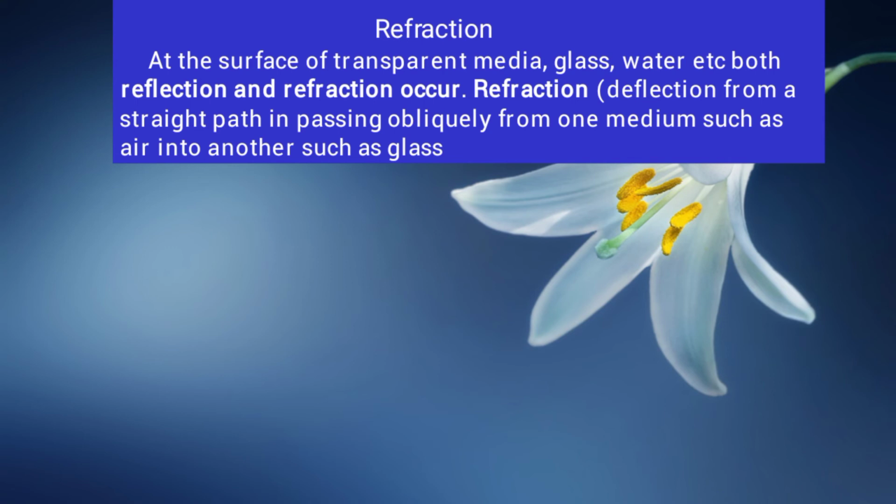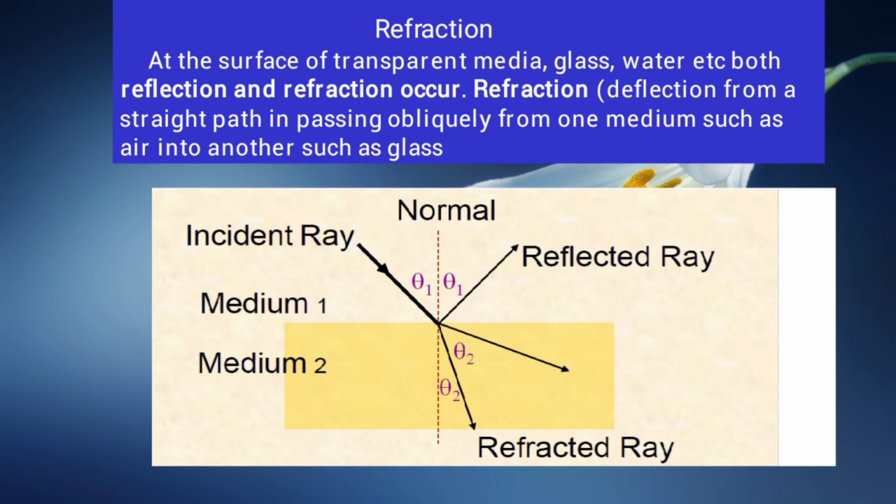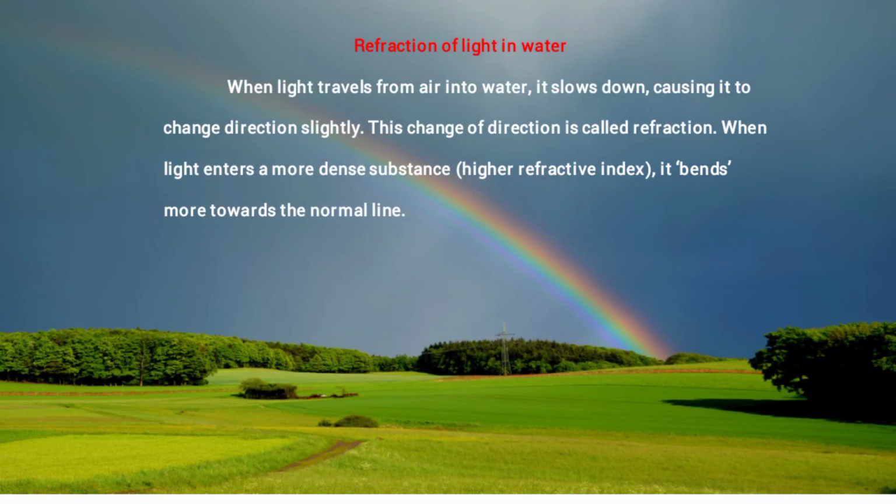Refraction. At the surface of transparent media, glass, water, etc., both reflection and refraction occur. That we know very well, that I discussed in the beginning. Refraction is nothing but the deviation from a straight line when light passes from one medium into another medium. See here, this is a normal and this is an incident ray, and here part of the ray is reflected and part of the ray is refracted when it travels from one medium into another medium.